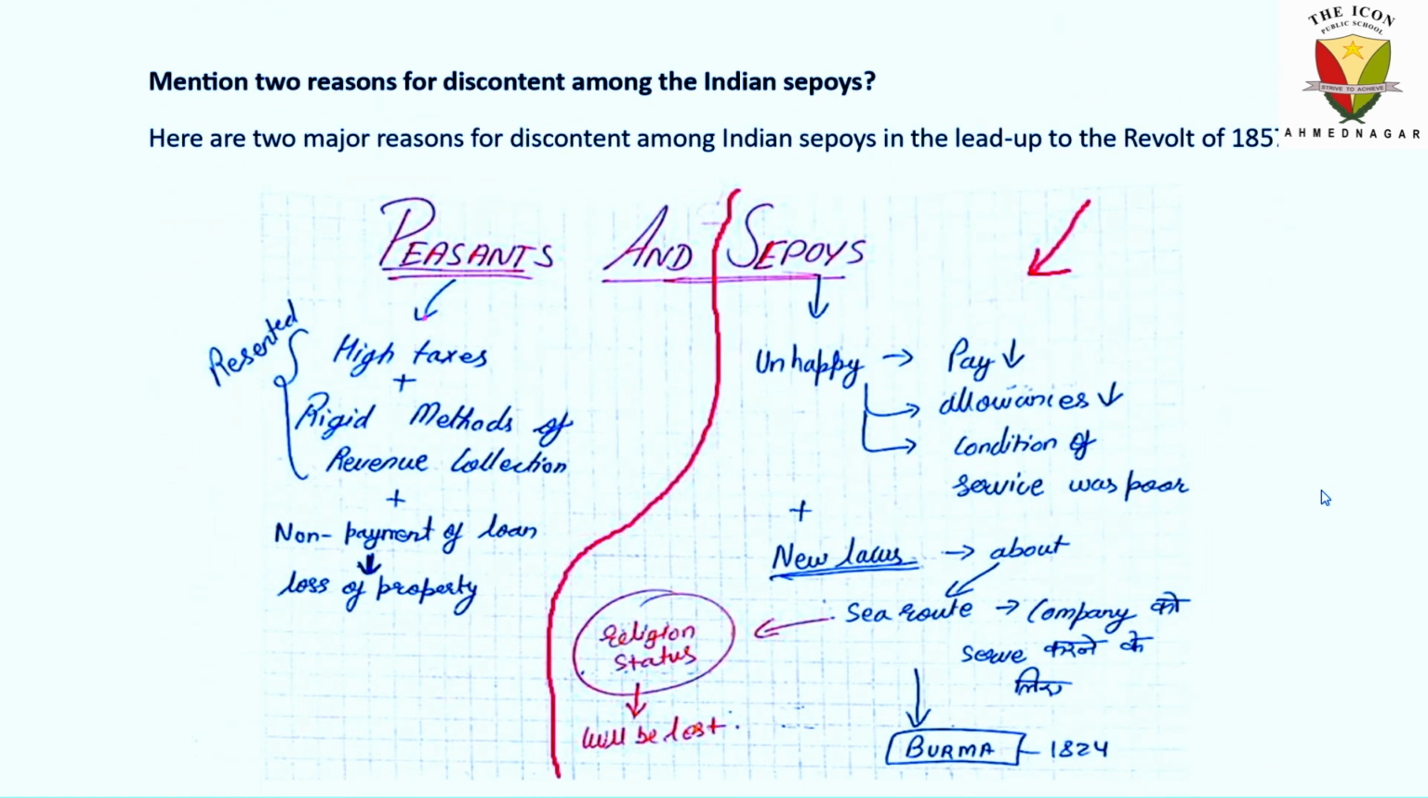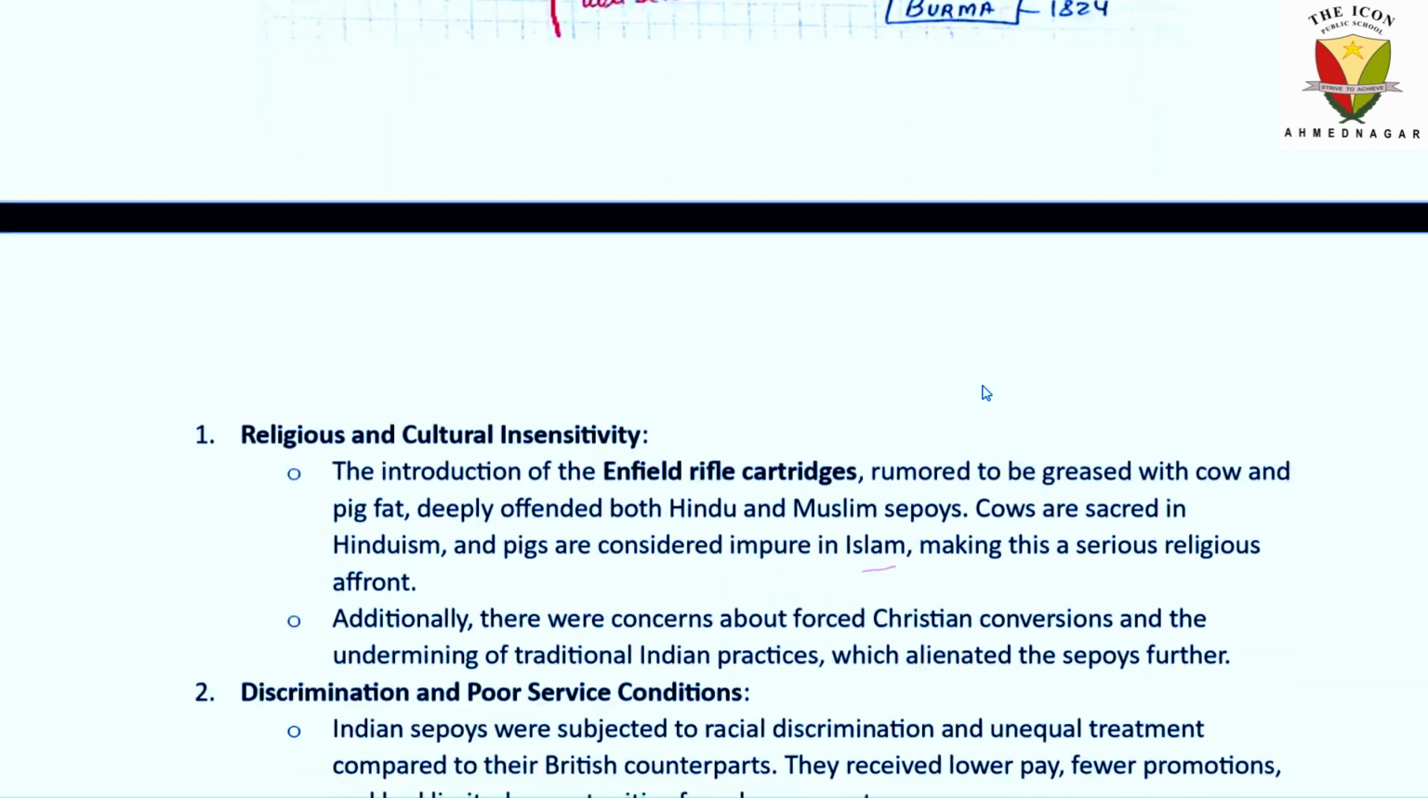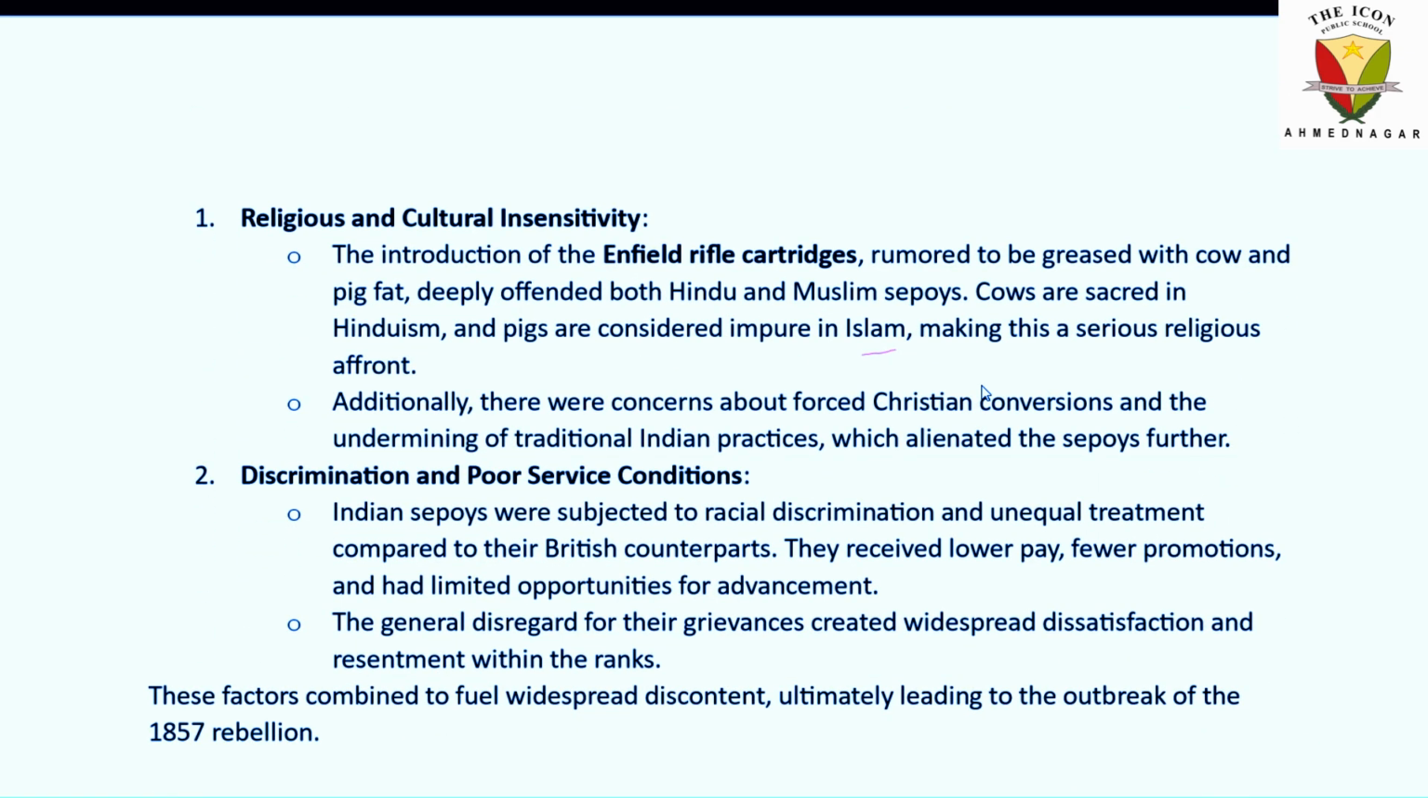Next question. Mention two reasons for discontent among the Indian sepoys. We have discussed this in class, but I will revise it for you. Why were the sepoys unhappy? Their pay was less, allowances were less, and conditions of service were poor. You just have to mention two major reasons for discontent. I have written them in point form also, so you can go through this. The first was religious and cultural insensitivity, and the second was discrimination and poor service conditions.